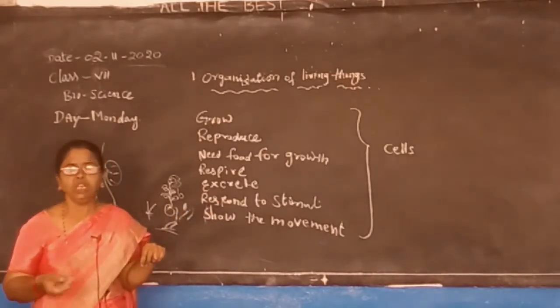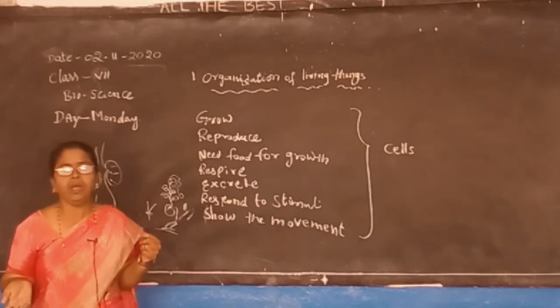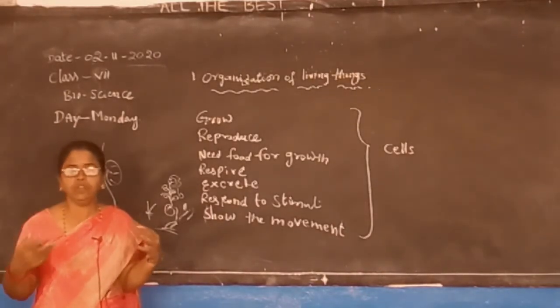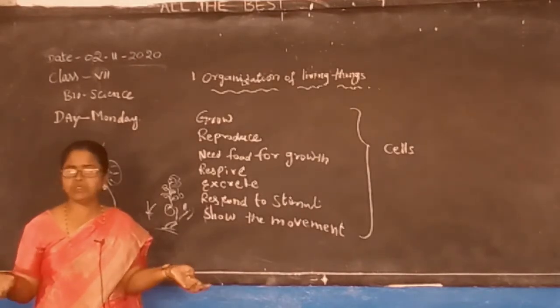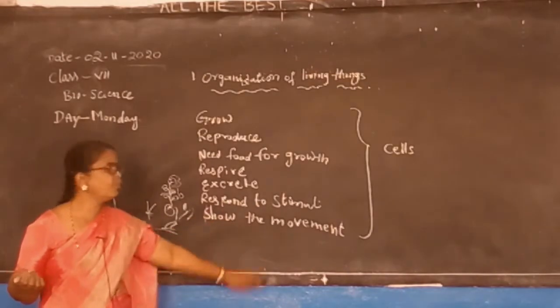And if you are eating something sweet, we say that it is sweet, because immediately we are responding to it. And if you are eating something hot, we will feel it. If it is bitter, whatever it may be. So these are all responses to stimuli, and they show movement.